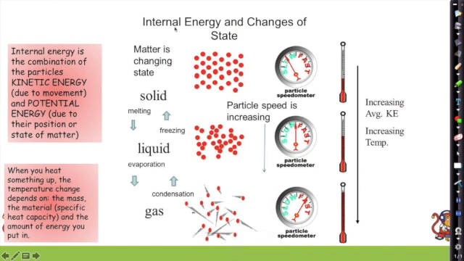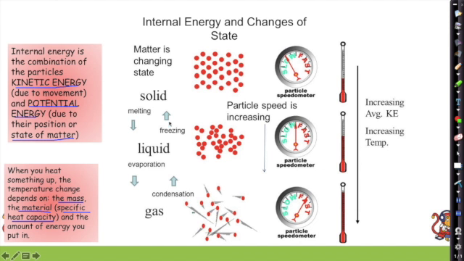So internal energy in changes of state then. What is internal energy? It's the combination of the particle's kinetic energy and its potential energy due to their position or their state of matter. So when you heat something up, the temperature changes. And the temperature change depends on the mass of the object, the material, the specific heat capacity, for example, and the amount of energy you put in. So when we heat something up, the mass of it and the material of it will decide the temperature change.